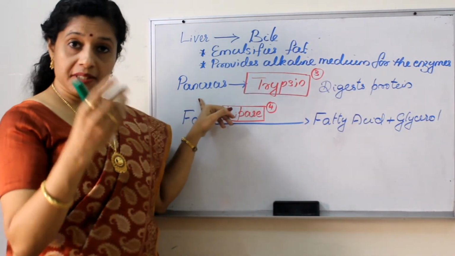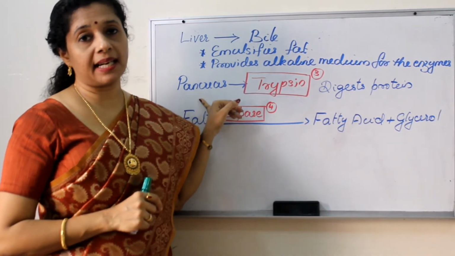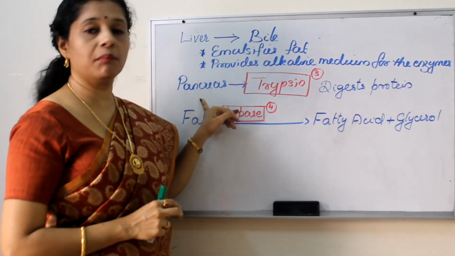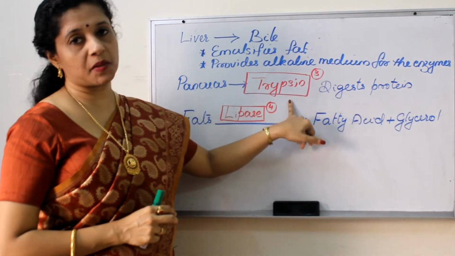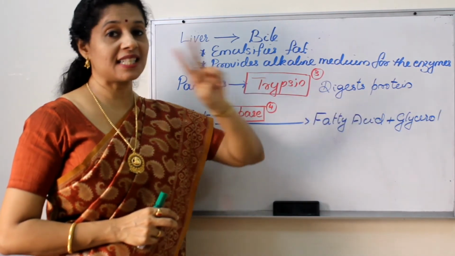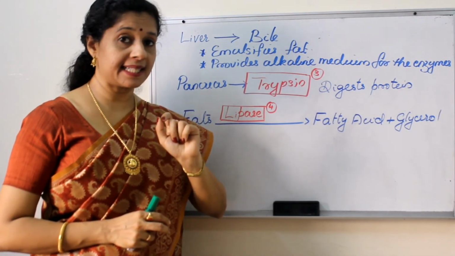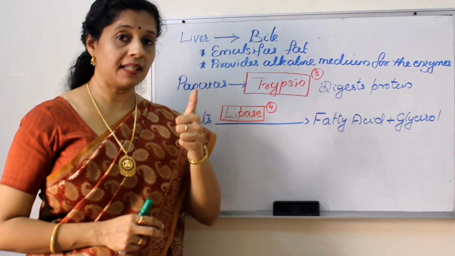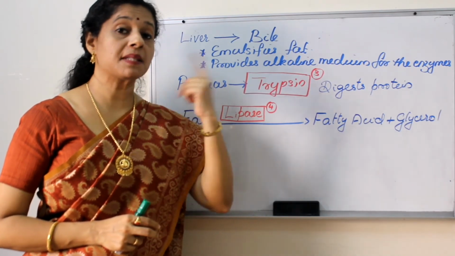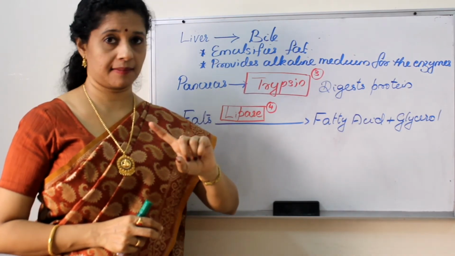Then secretion from the pancreas also. There are many enzymes in the pancreatic juice, but you are studying only two important enzymes. One is trypsin. Trypsin again digests protein. So this is the second protein digesting enzyme we are studying. We are studying two protein digesting enzymes: one, pepsin; two, trypsin. Pepsin is produced in the stomach. Trypsin is produced by the pancreas.